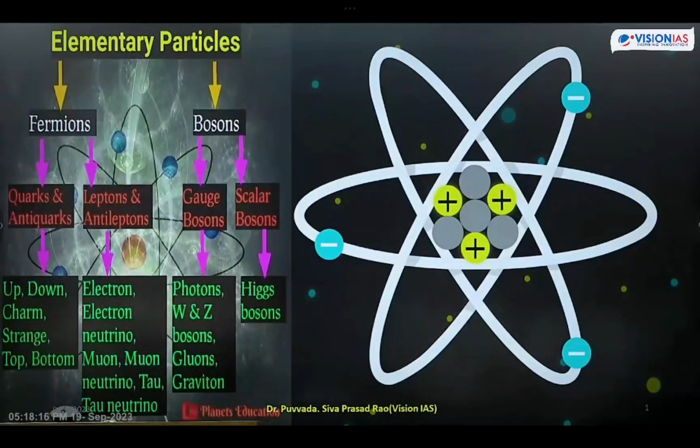Once again, I am repeating. There are 4 fundamental forces in the universe, and these 4 fundamental forces are the result of bosons. Now mass: from one particle to other particles, mass will be distributed. You know that energy can't be destroyed or created, but it always transforms from one form to another form. So what is mass? Mass is nothing but quantity of energy. This quantity of energy will be shared from one particle to another. Like that, each and every particle will have a mass. Hence we call them mass carriers. Got it? Next one is the anomalies.